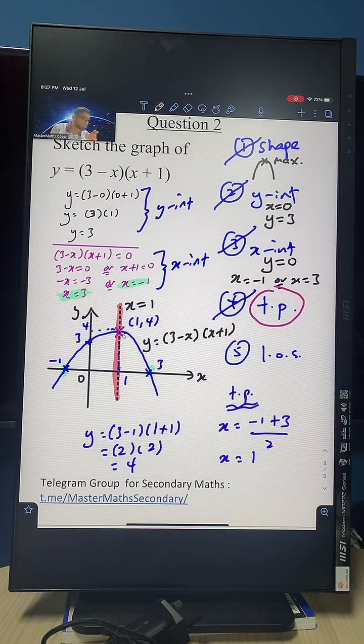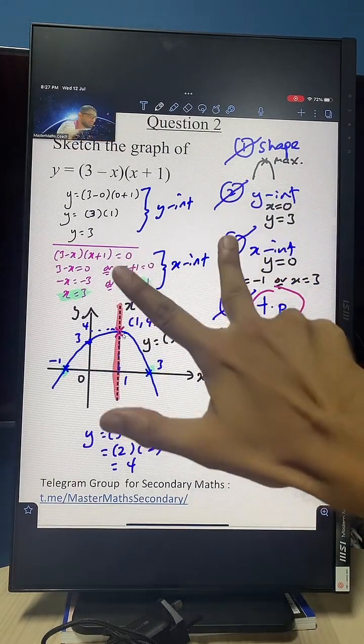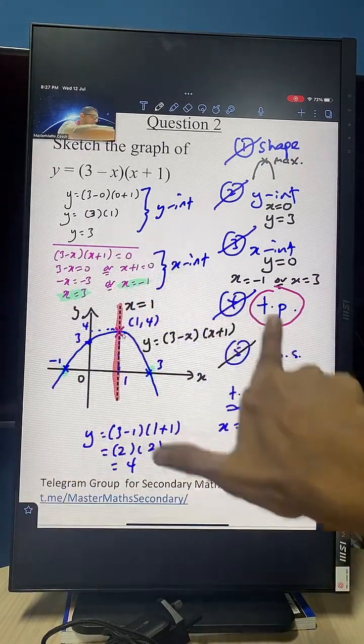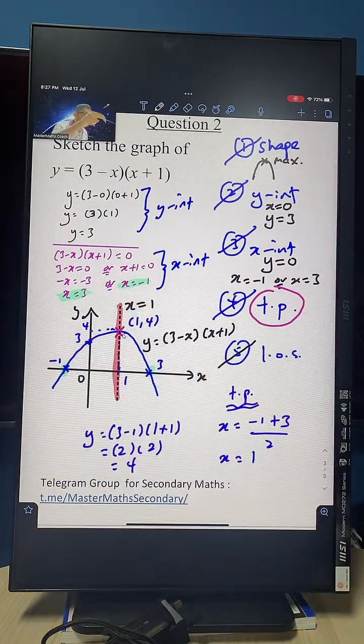My friends, that's how you sketch a quadratic equation using the 5-step process. So again, you study the shape, you study the y-intercept, you study the x-intercept, you study your turning point, and you study your line of symmetry. You get a very wonderful looking sketch that meets all the criteria. All the 5 points you settle, and the teacher is going to be very proud of you. They're going to give you full marks for this.